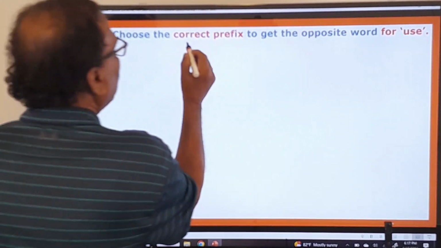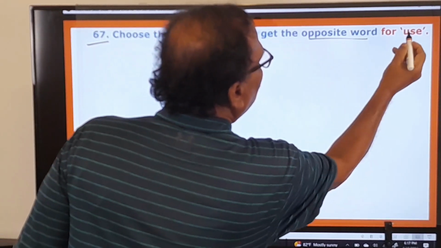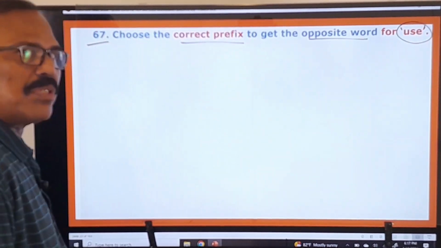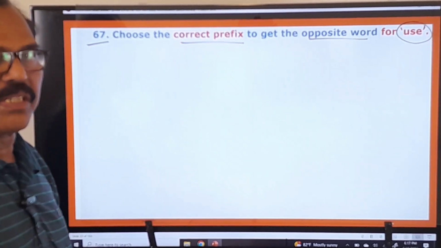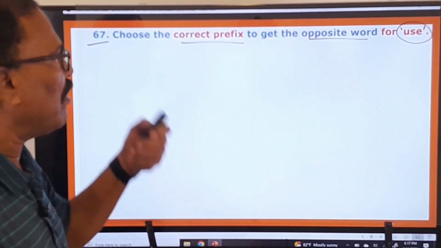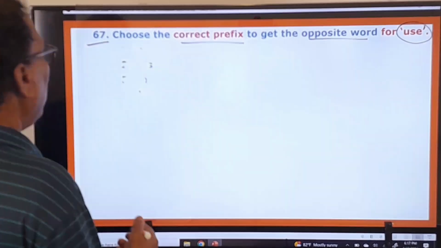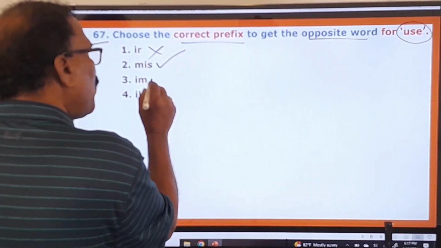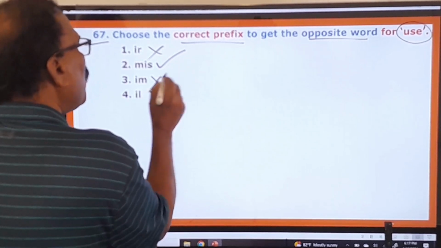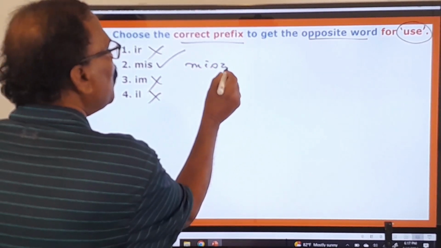67th question. Choose the correct prefix to get the opposite word for "use." Okay. "Use," you know very well. And the correct prefix to make it a negative word or an opposite word. Okay. Here you pay attention. "Inuse," no. "Misuse," yes. "Imuse," no. "Ill-use," no. So you say only "misuse."